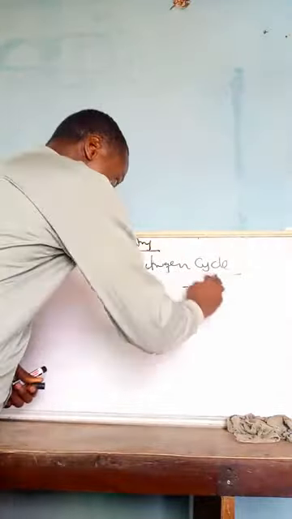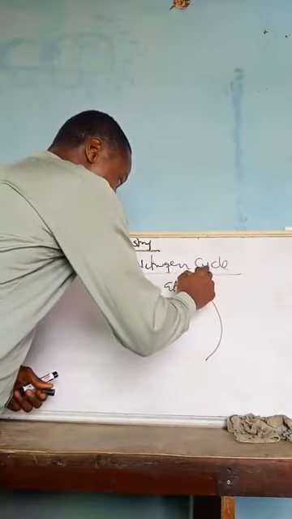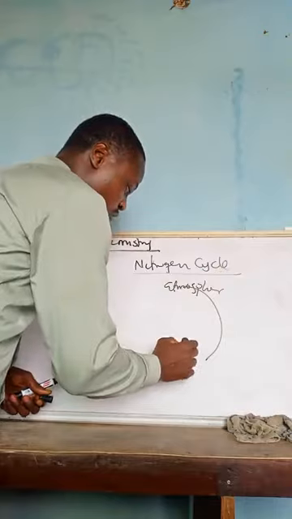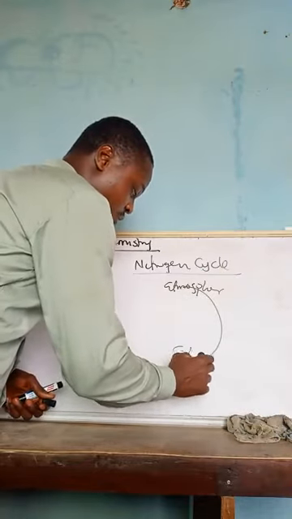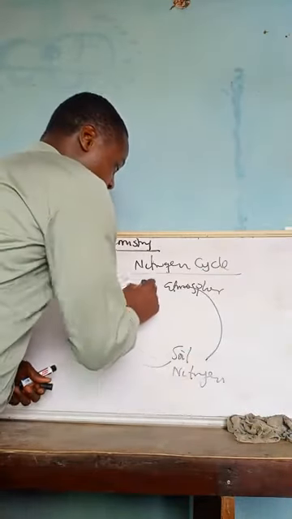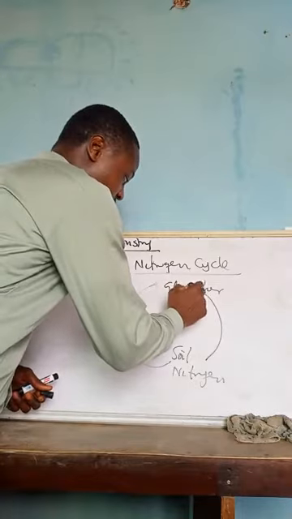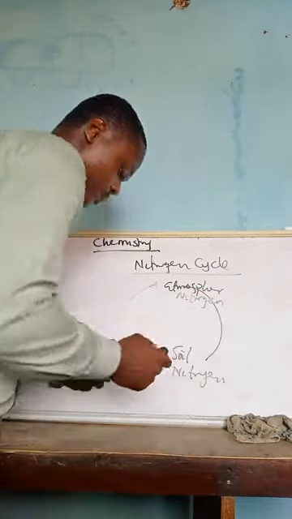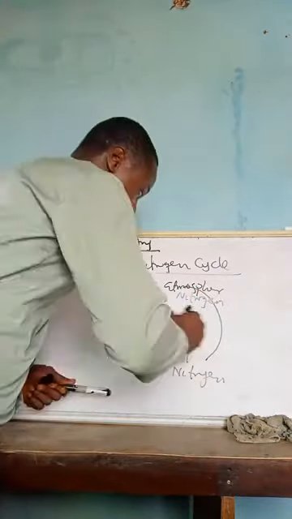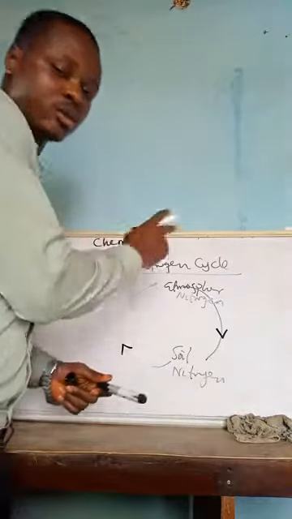So we now have something like this. From the atmosphere, we go to the soil. So it's the soil nitrogen. Then from soil nitrogen back to atmospheric nitrogen. So this conversion is what we call the nitrogen cycle.